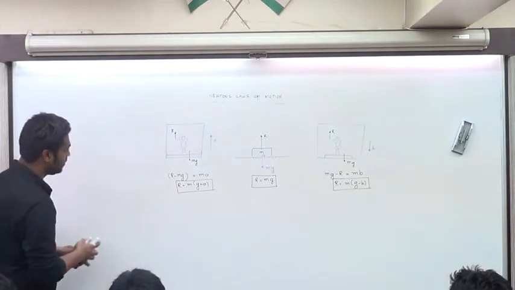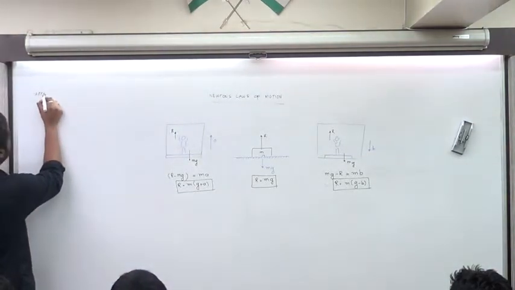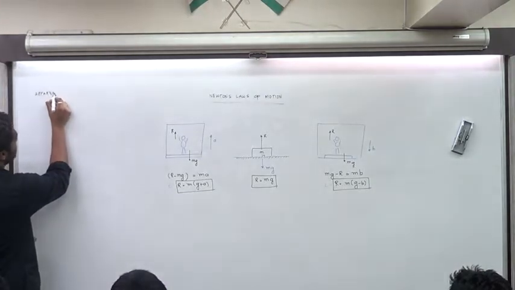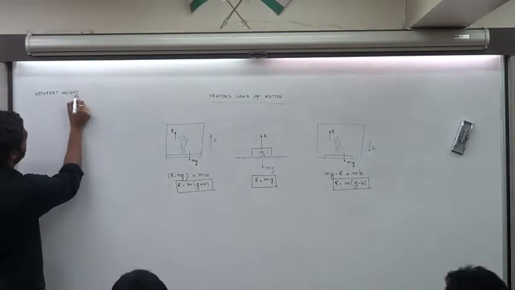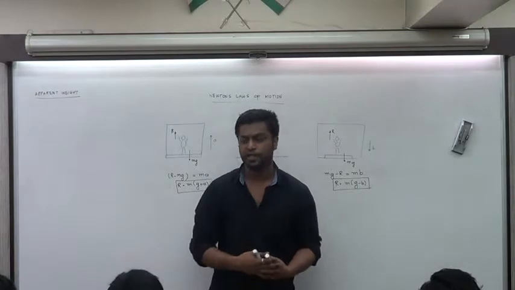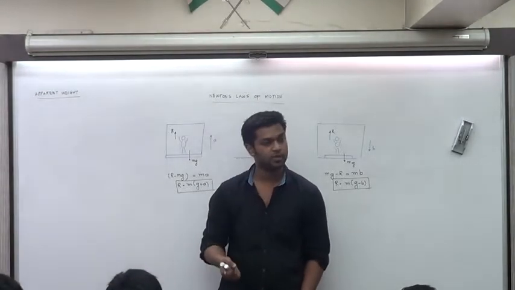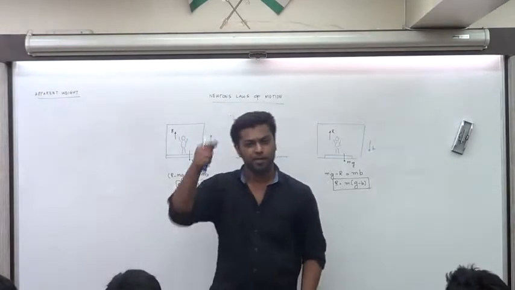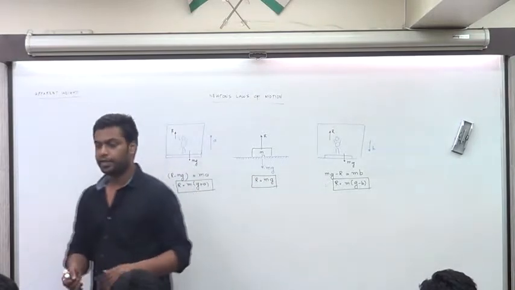Now there is this idea that's called the apparent weight. That's again very important. How do you measure your weight? Using a weighing scale. How do you measure the weight of vegetables? Spring balance, weight balance. Do you know that? Fair. So these are two ways to measure weight.